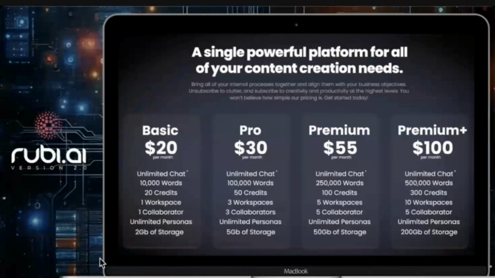Now, if you look at the different packages, there's obviously the starter package. It doesn't give you a whole lot of credits, but if you're just doing social media posts, this is a great place for you. But if you're going to be doing blogs and you want to do images and videos and everything else, then you really need to be at the premium or premium plus levels. That's where you can get your best.